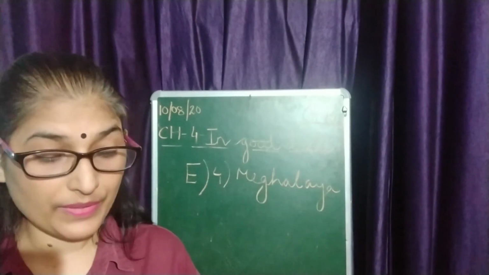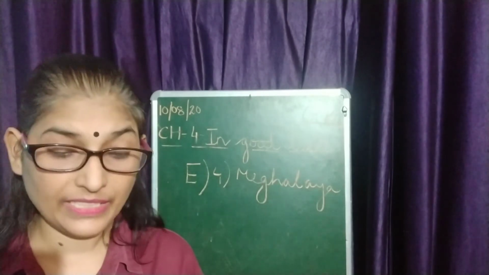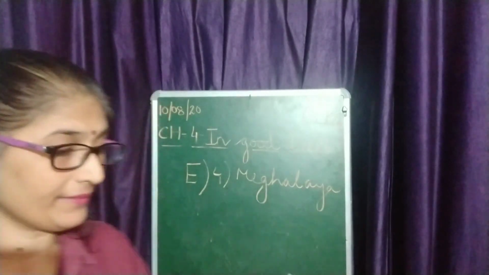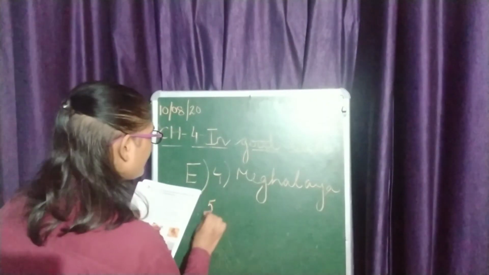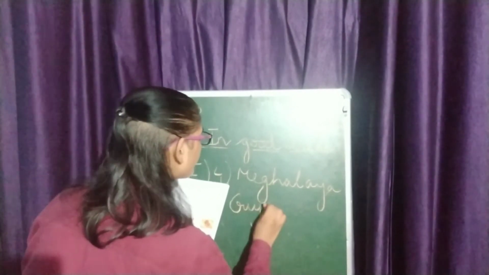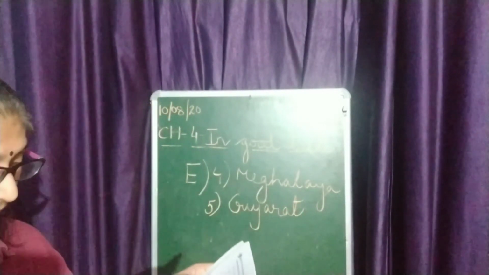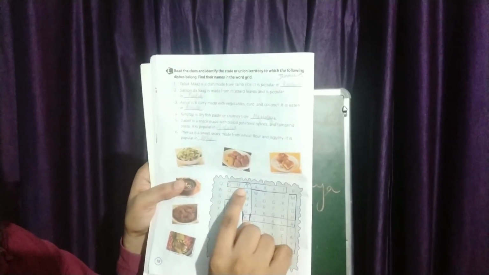Dabli is a snack made with boiled potatoes, spices and tamarind paste. It is popular in Gujarat. Alright? This is popular in Gujarat. And where you have to get this answer? It is here. Gujarat.